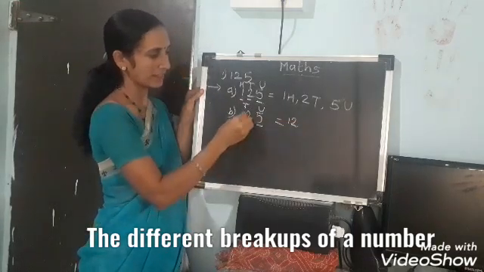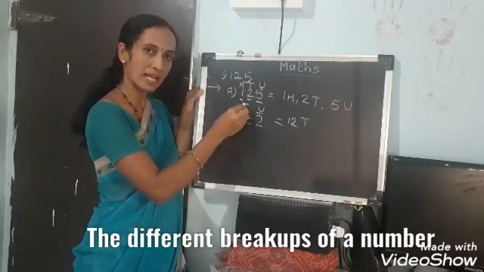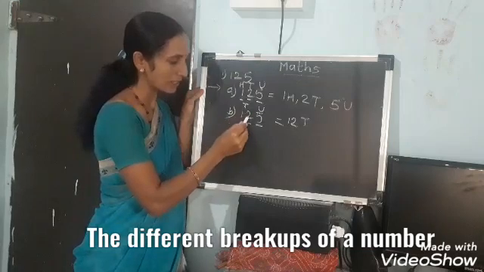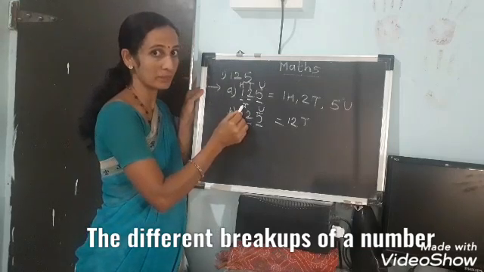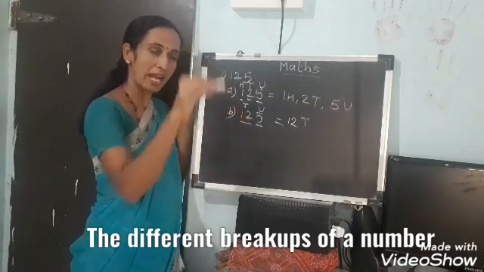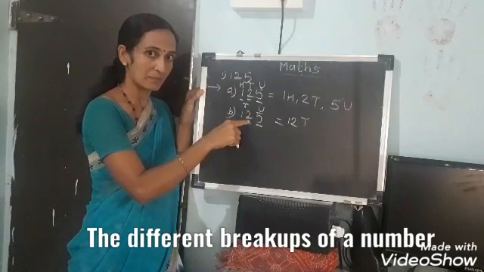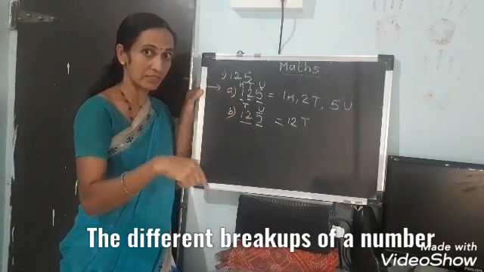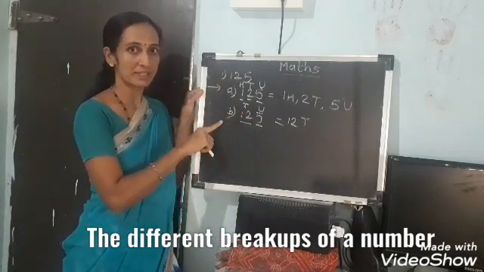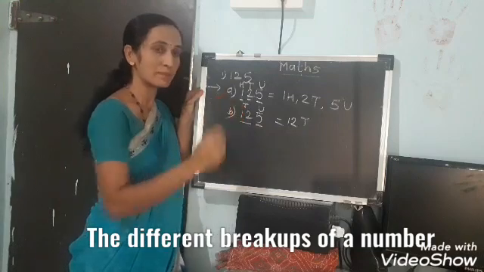12 at tens place. It is the rule. We don't have to take 2 digits in one place. It is the rule in addition. When we add vertically, we have to add only 1 digit at tens place with another number's digit. But only in breakups it is allowed to take 2 digits or 3 digits in one place.